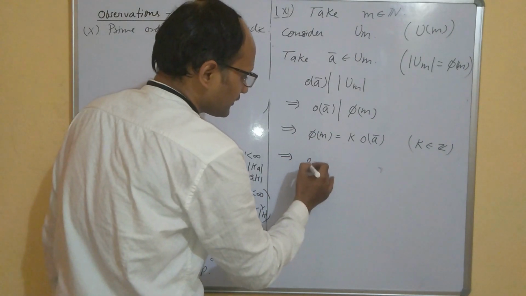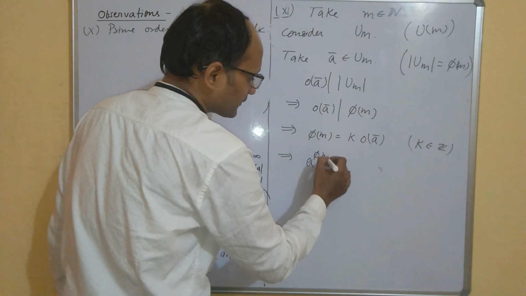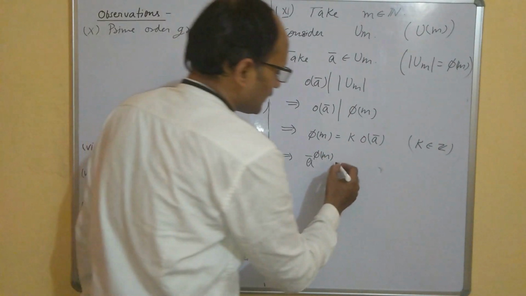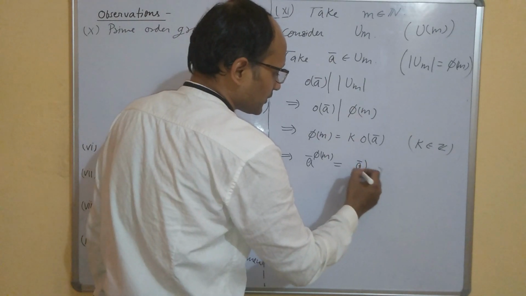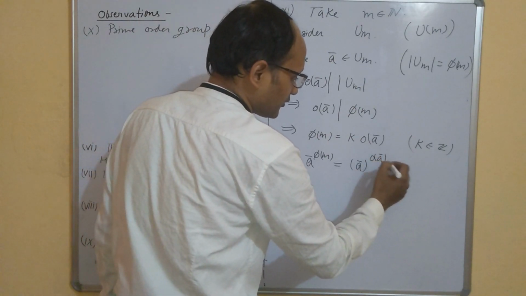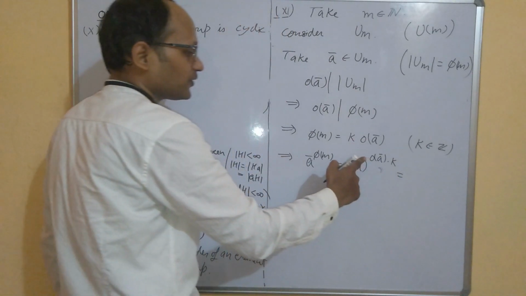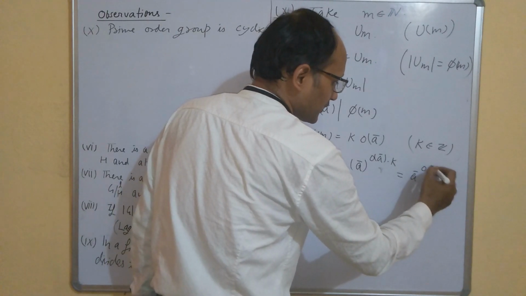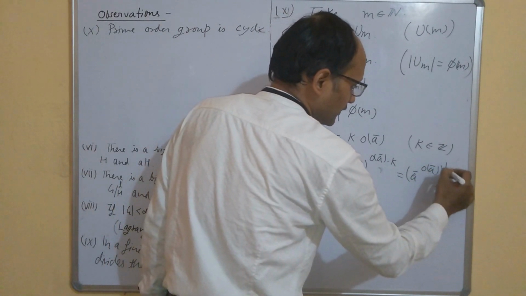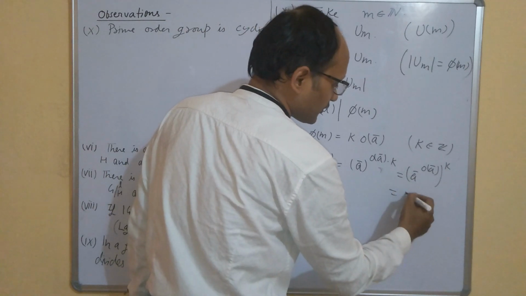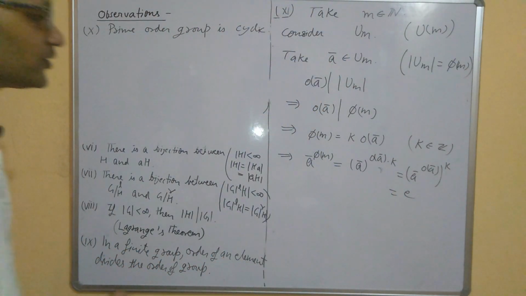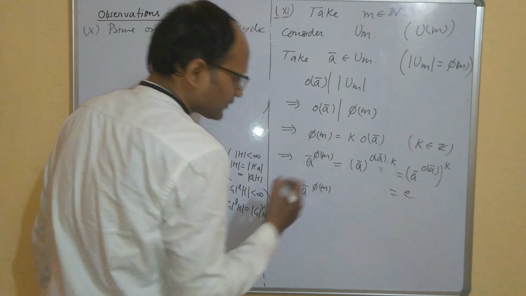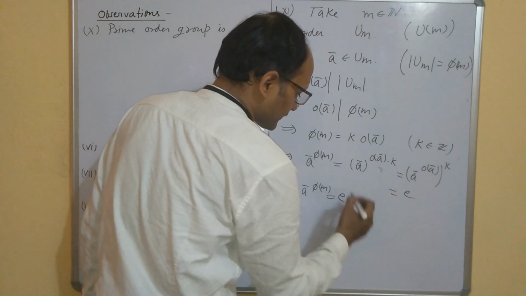Now this means that a bar to the power phi m is equal to a bar to the power order of a bar into k, and this can be written as (a bar to the power order of a bar) to the power k, and this is identity, so the whole thing will become identity. So it means a bar to the power phi m is equal to identity.